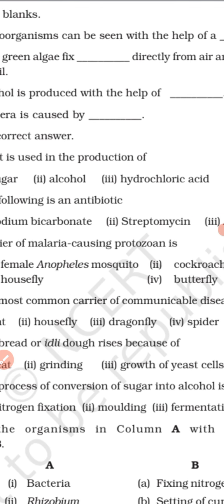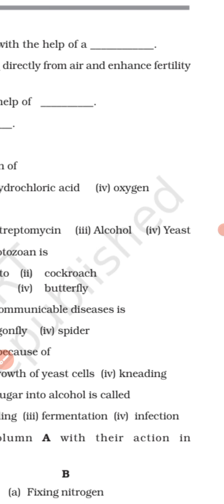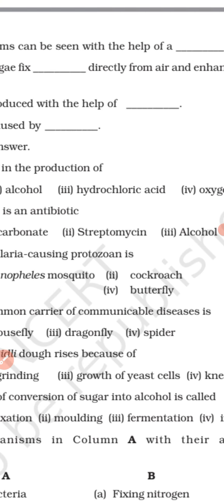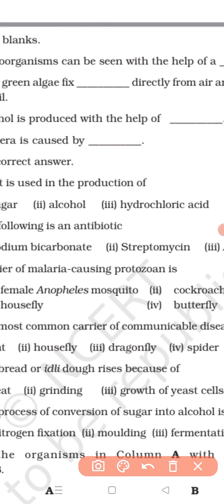Next, statement B: the following is an antibiotic. Sodium carbonate is given, sodium bicarbonate is given, streptomycin is given, alcohol is given and yeast is given. So what should be the correct option over here? Streptomycin is the correct option. The following, streptomycin, is an antibiotic.